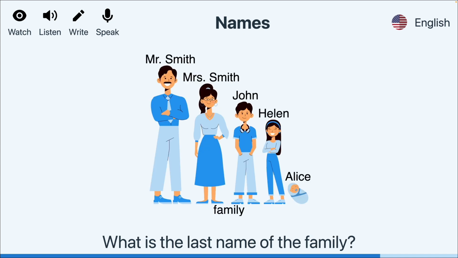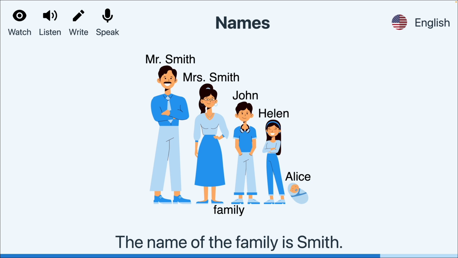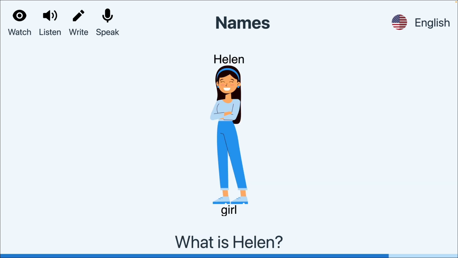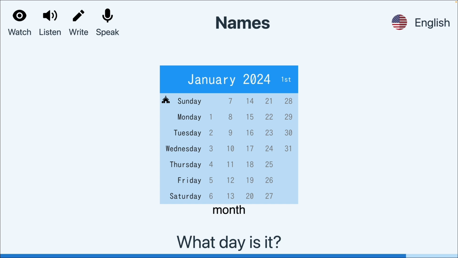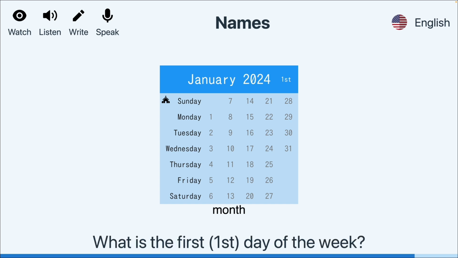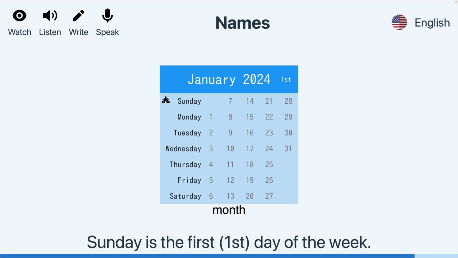What is the last name of the family? The name of the family is Smith. What is Helen? Helen is a girl. Which child is the boy? John is the boy. What day is it? It is Sunday. What is the first day of the week? Sunday is the first day of the week.